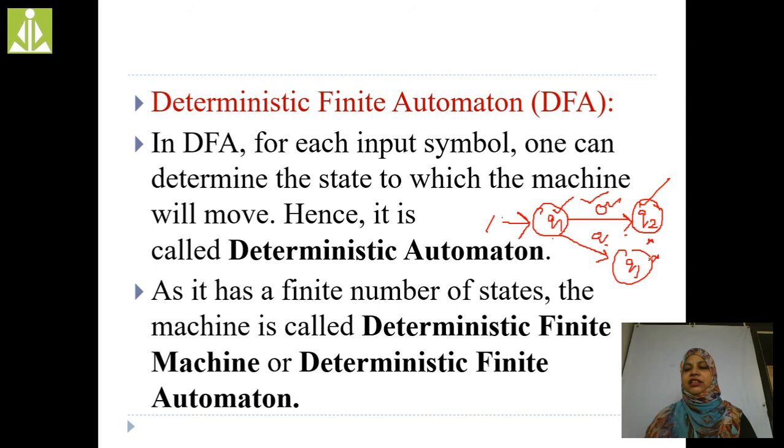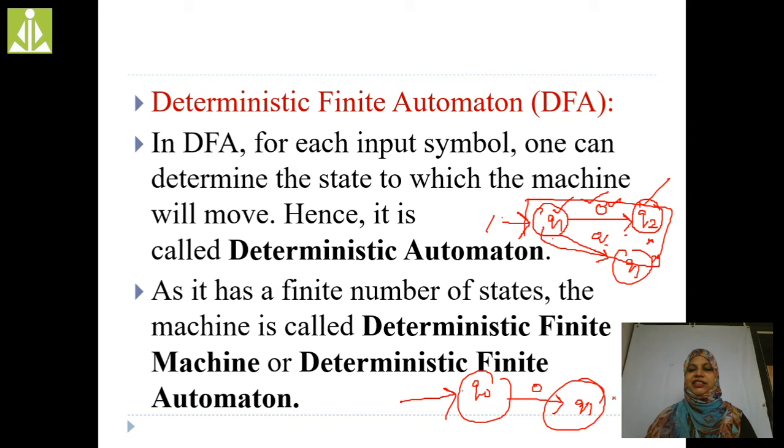DFA means single input on Q0: whenever we apply 0 on Q0, we get only one state, that is Q1. Whenever we apply a single input on any state, we get only a single output, that is the DFA.